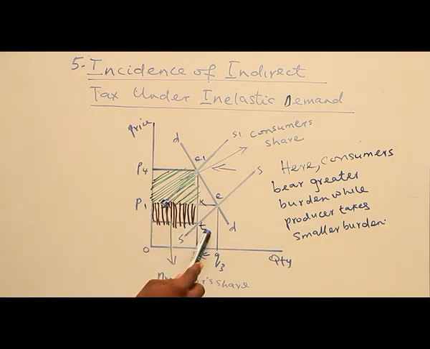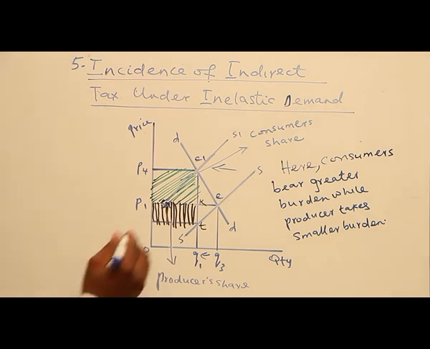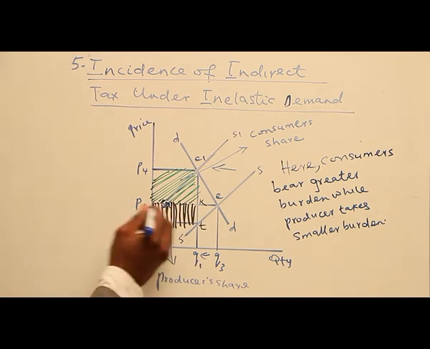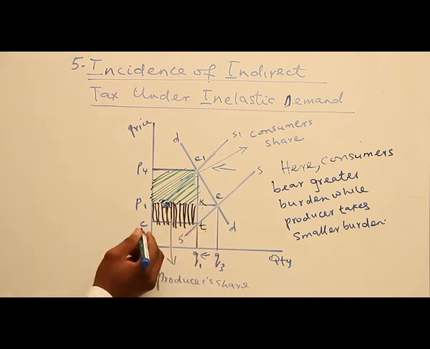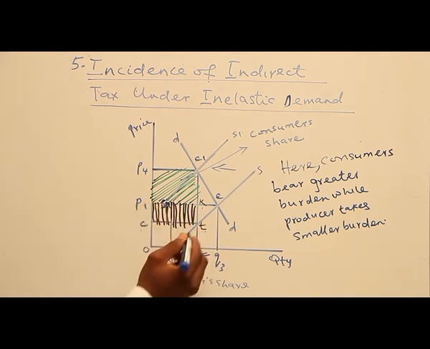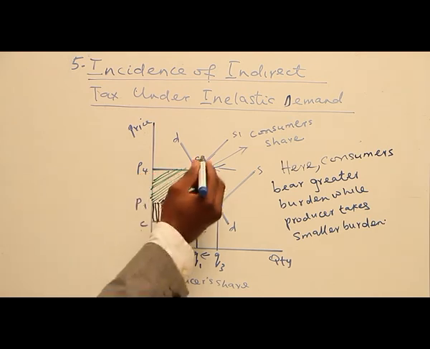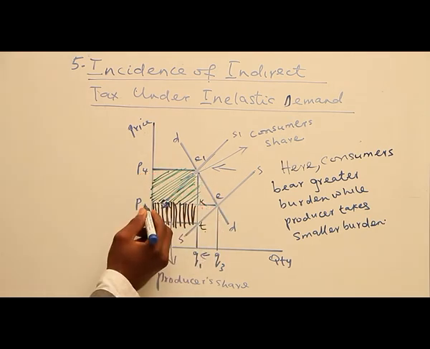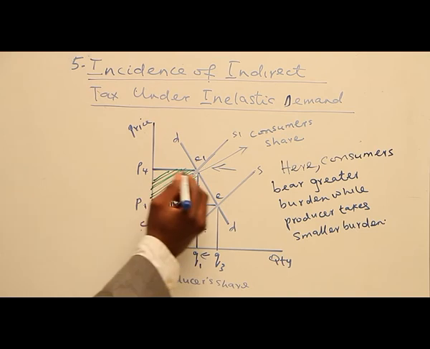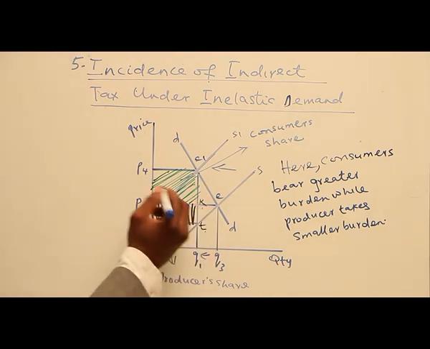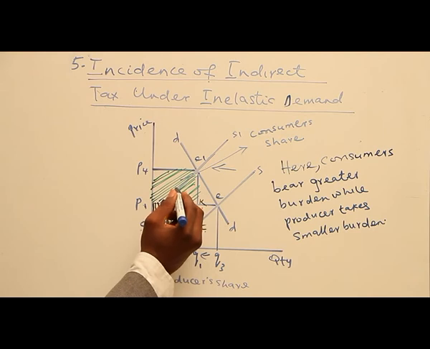So to share the burden of the tax now, the producer will take KT. So the total tax that the producer will now pay will be C1KTC. This is the portion that the producer or the seller will pay. Now the consumer will pay P4E1KP1. So this is the total tax that the consumer will pay. So this is the portion that will belong to the consumer in terms of burden of the tax. So it's larger than this one.